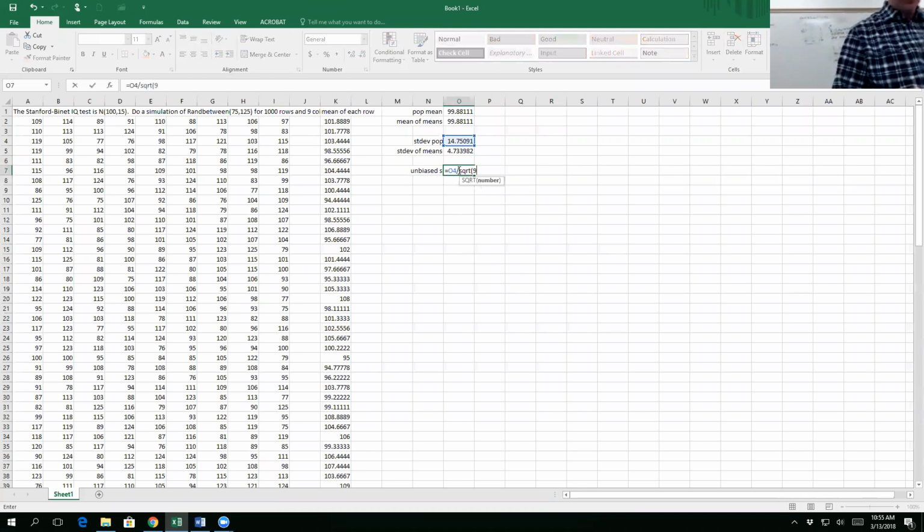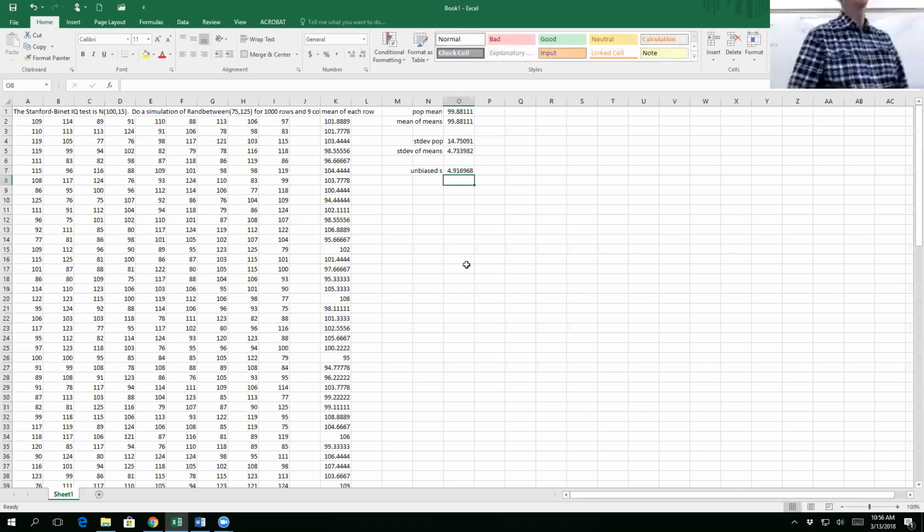If I divide that by the square root of 9, this is going to be very close to 4.733. We're going to find out how close right now. 4.91. Okay? So that's pretty close. So S equals sigma over the square root of n. S means your sample standard deviation.